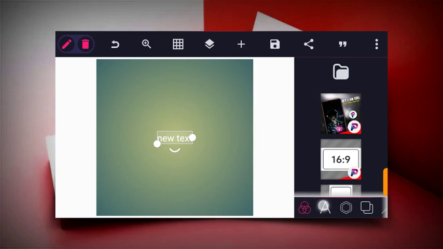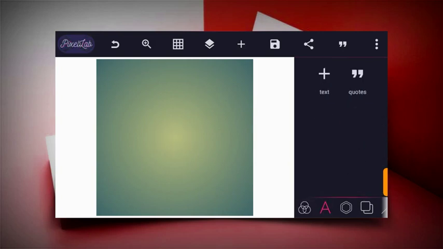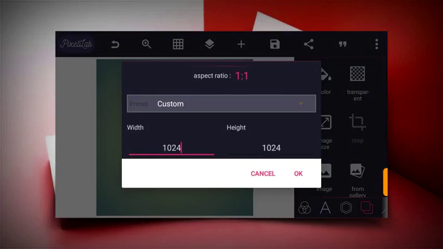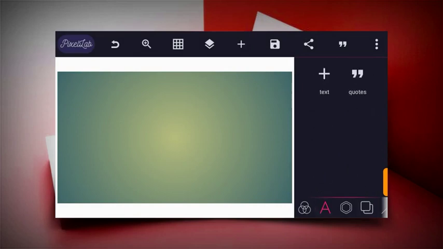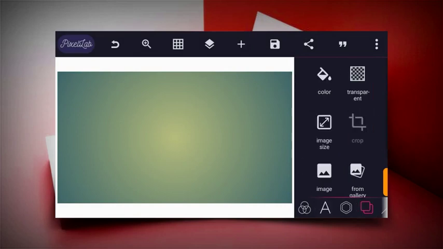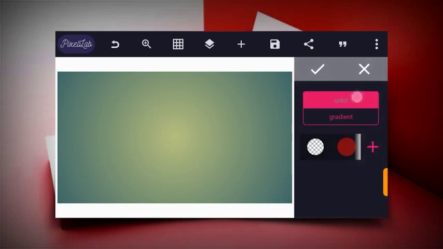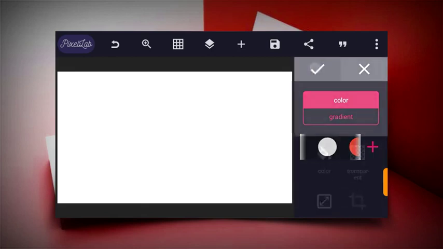Today I'll show you guys how to make a 3D shadow effect. So let's change the size of our design to another size, or you can just maintain the normal size. The thing to do now is to change the background color of our design. So head to this icon and choose the color icon, and then click on color to change it to any color features. But for this tutorial, we're making it white.